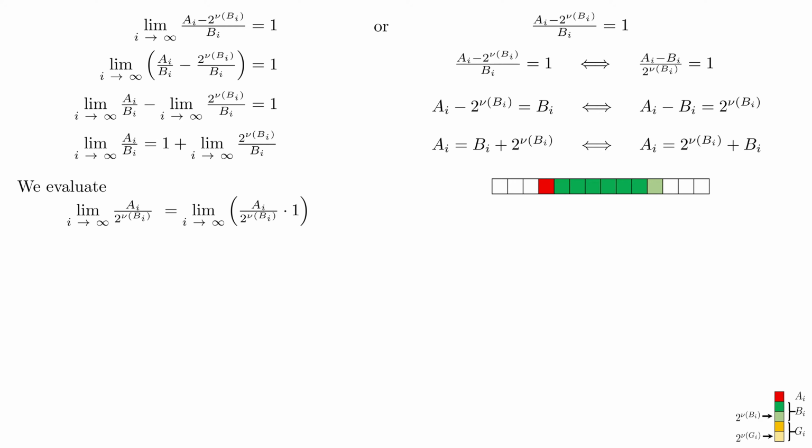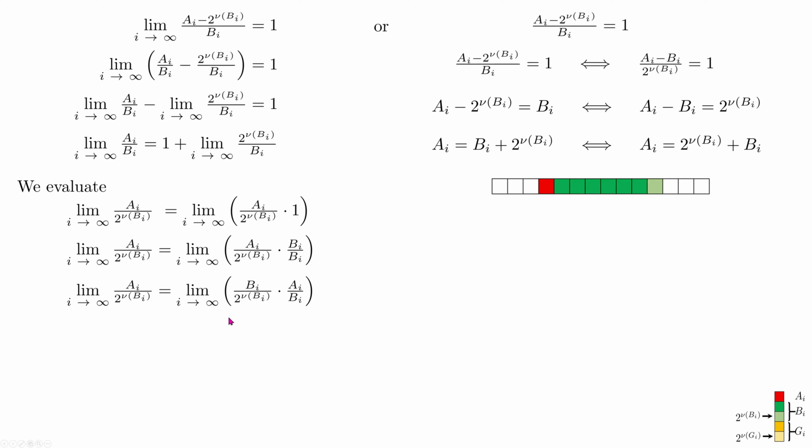I can continue this evaluation. So now instead of this 1, I can put bi over bi, which is obviously 1, and I can do this transformation switching bi with ai. This is exactly the same as above.